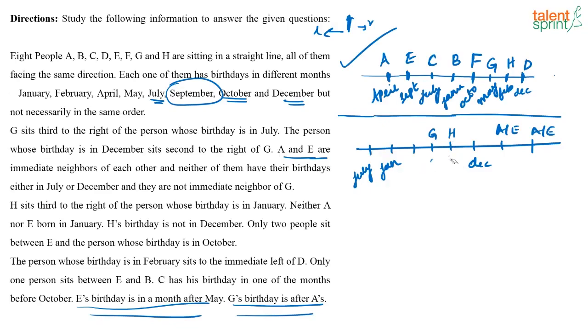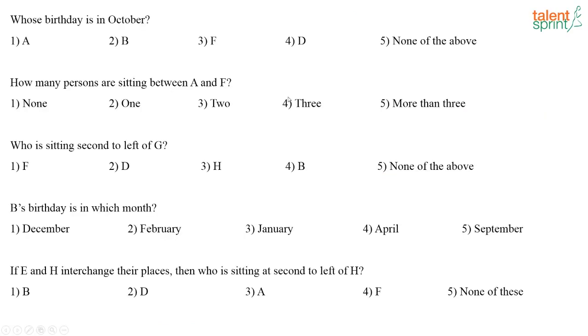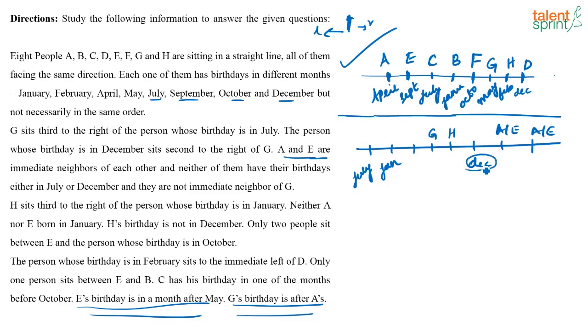Okay, next what are they saying? There is only one person between E and B. C has its birthday on one of the months before October. E's birthday is on a month after May. I know for sure that the months after May are July, September, October and December. So I know for sure E's birthday is not in December. I know for sure E's birthday is not in October, because in October there are two people between E and the person who is in October. Again, July is also gone. So obviously E's birthday has to be in September. That you can fix here as well.